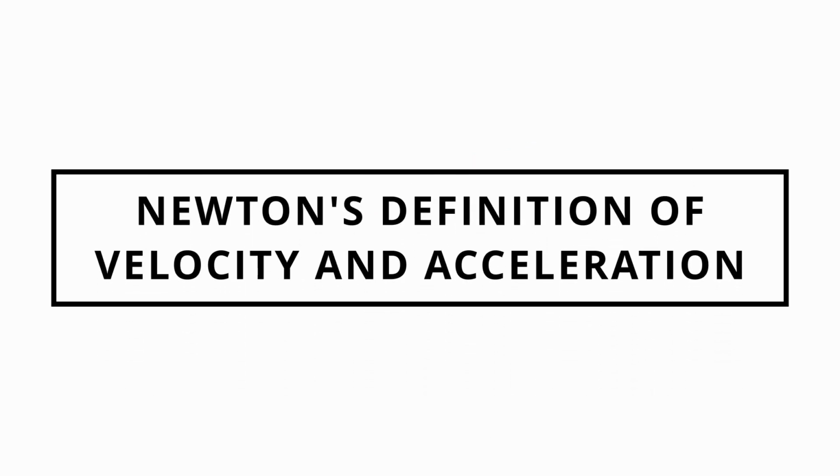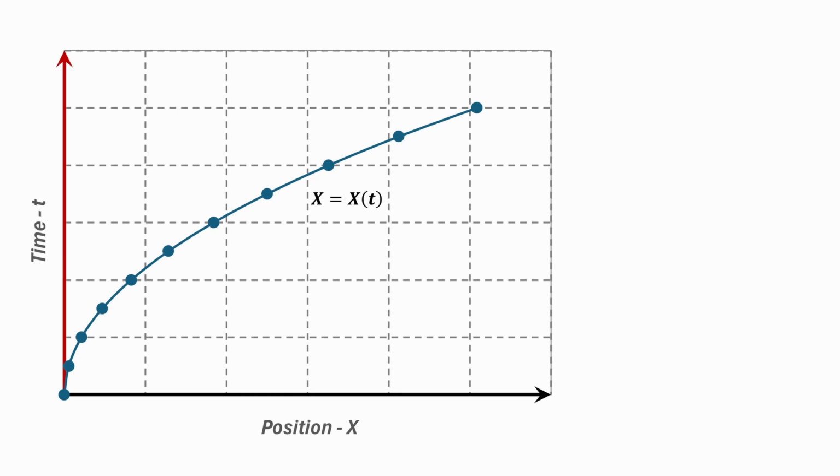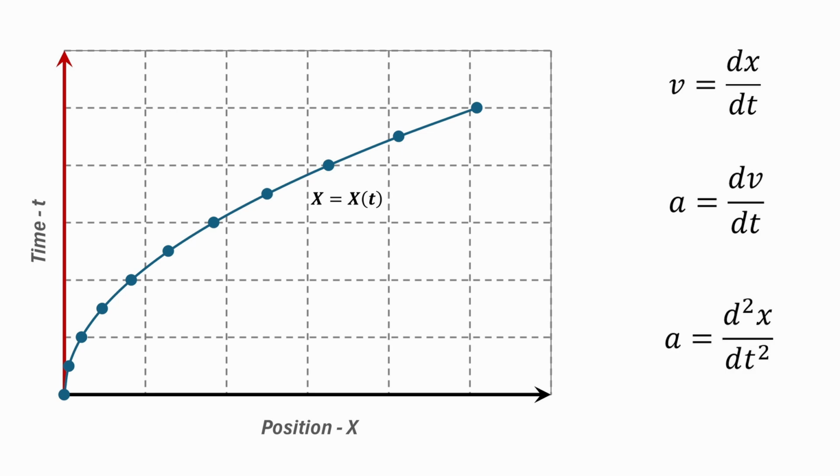Newton used calculus to define velocity and acceleration from the function describing the position of an object with respect to time. In a one-dimensional frame of reference, an object's velocity is defined as the derivative of position with respect to time. Similarly, the object's acceleration is the derivative of the velocity with respect to time. Therefore, the object's acceleration is the second derivative of position with respect to time.